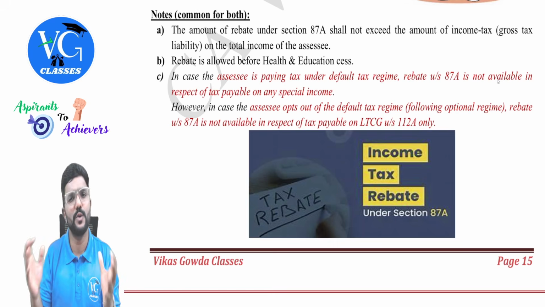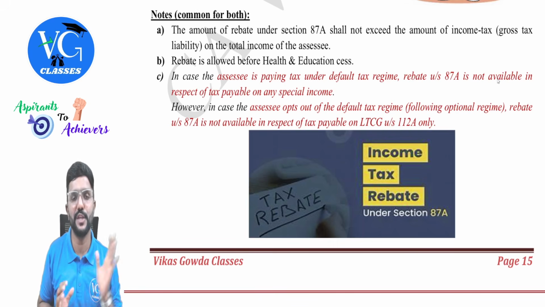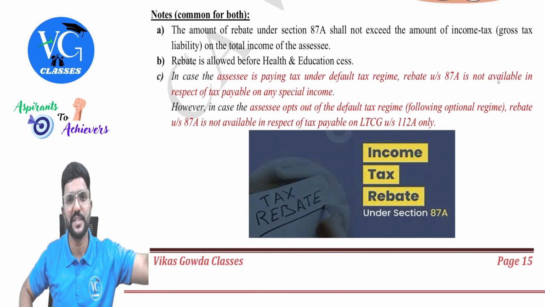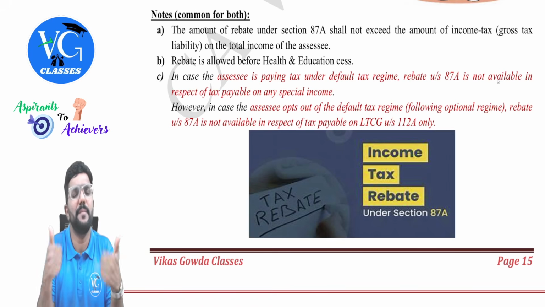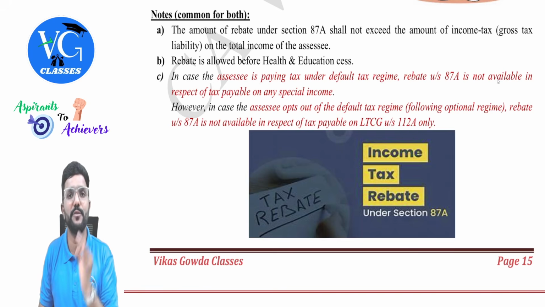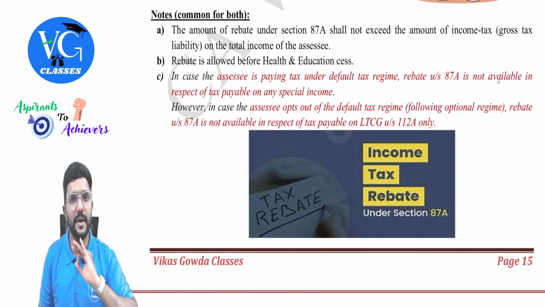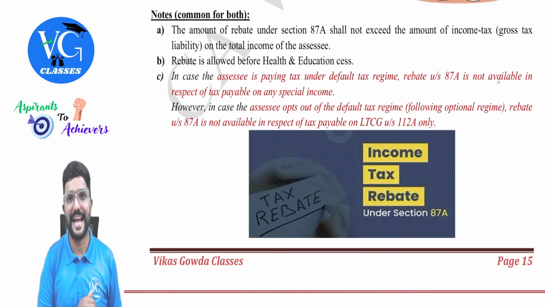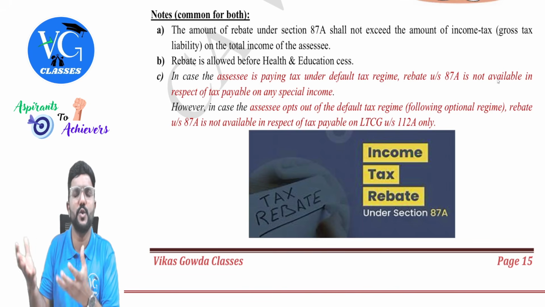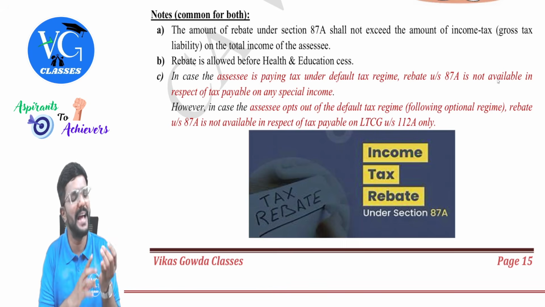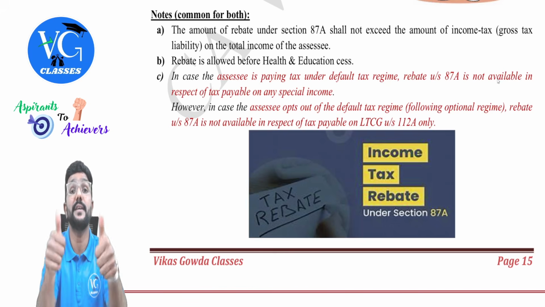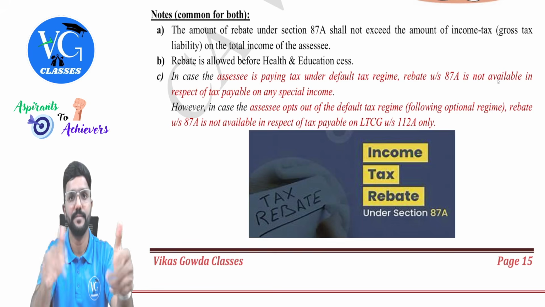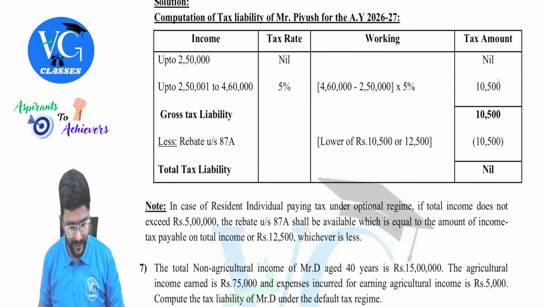If a resident individual's total income is within 12 lakh, but it includes any special income, whatever tax he is supposed to pay on special income, he cannot claim any rebate under the default regime against it, guys. Whereas whatever tax he is supposed to pay on normal income, can he claim rebate? Yes, he can claim. Whereas if a resident individual is following the optional scheme, rebate is not available only against 112A tax. That means if I am a resident individual whose total income is less than 5 lakh, but my total income has casual income or short-term capital gain under section 111A, can I claim rebate against it? Yes, you can claim. Come on, I have an illustration on this.